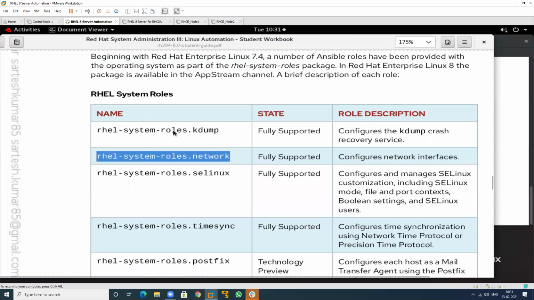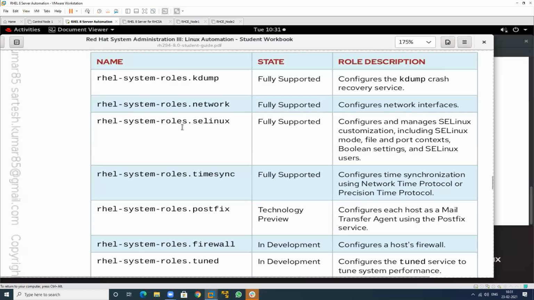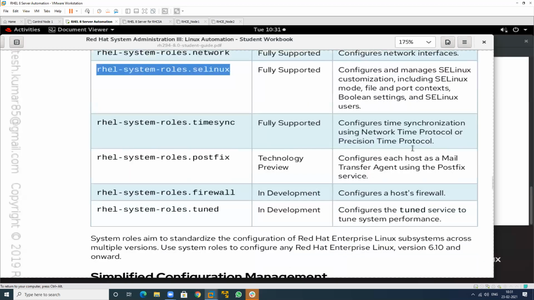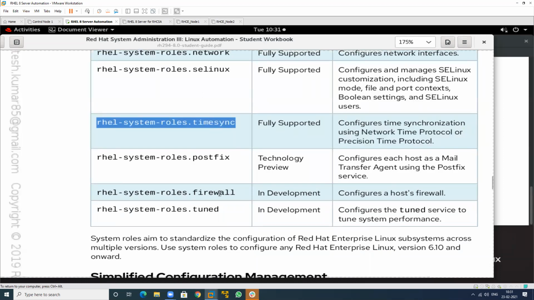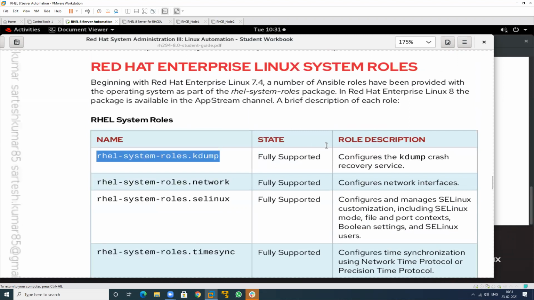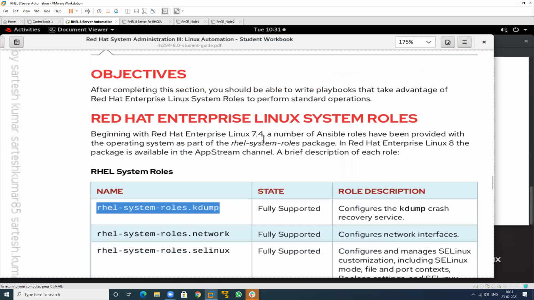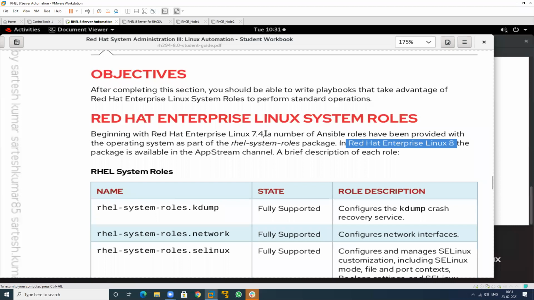If we want to manage the time by using NTP, we have a time synchronization role also. And postfix, firewall, tuning, network, kdump. So this role package is to be installed on your machine. By installing this particular role package, we can use these role structures. That can be used in RHEL 8 also. It is available from the 7.4 version, that is RHEL 7. Before that it was not there.